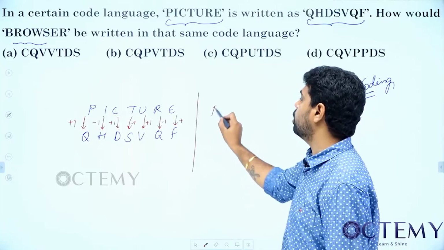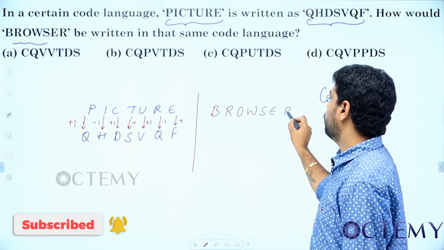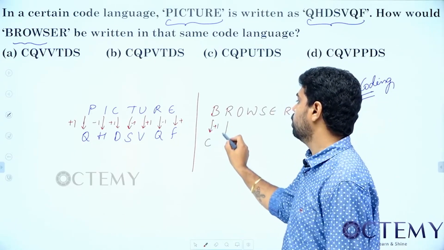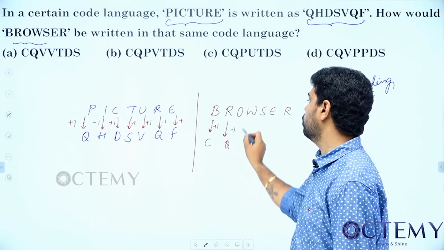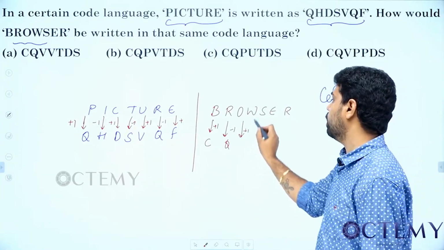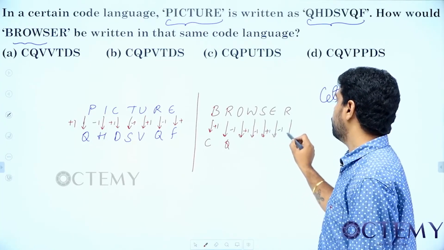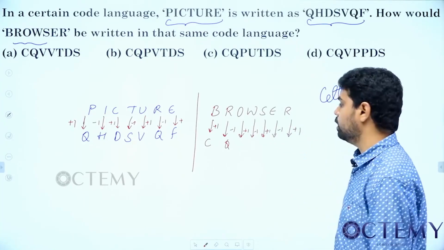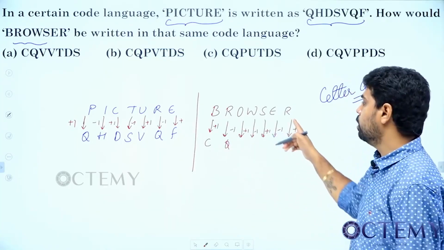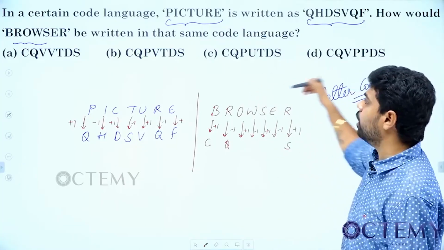So now for this also we should follow the same way. BROWSER: for the first letter it is plus 1, B plus 1 is C. Now minus 1, so this is Q. Then plus 1, again minus 1, plus 1, minus 1, plus 1. What I suggest is that you code the first and last letters first. See, first and last letters all follow the pattern.